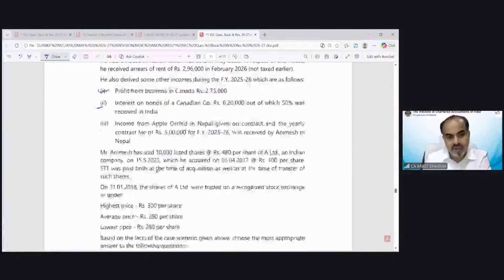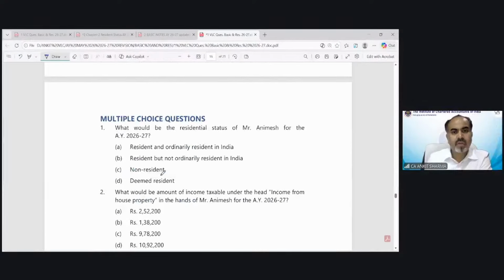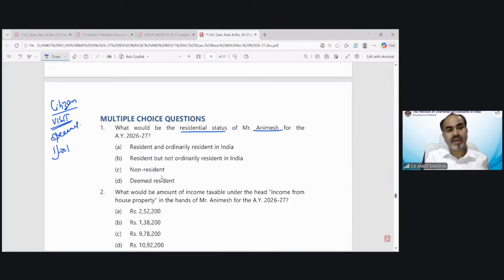Now we have to see what is the requirement of the question. What would be the residential status of Mr. Animesh for assessment year 25-26? So he went outside India. He's a citizen of India. He went outside India and comes to visit. So if you come to visit and are a citizen of India, then a special case would be applicable. Either you have to fulfill the more than 182 days condition, which has not been fulfilled by Mr. Animesh in this case.